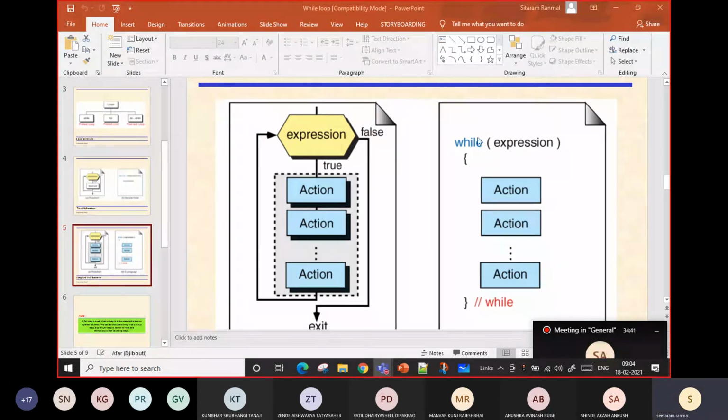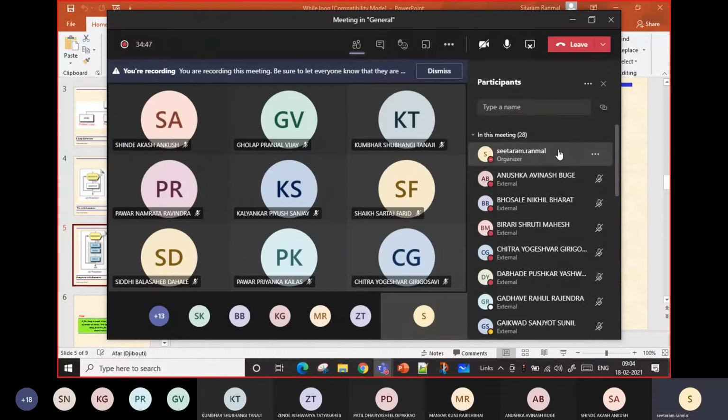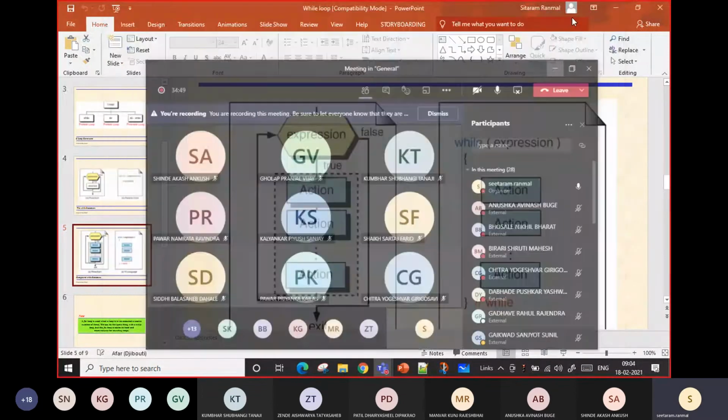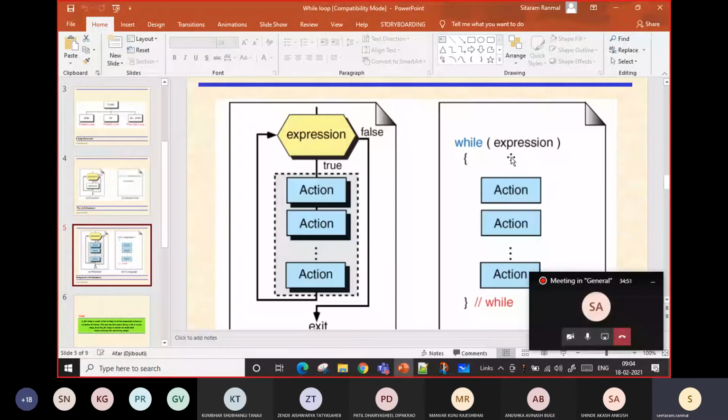If that condition is true, it will go inside and execute all the actions, all the statements, all the instructions. Once it reaches the end, it will go back up, check the condition again, and go for the execution again.